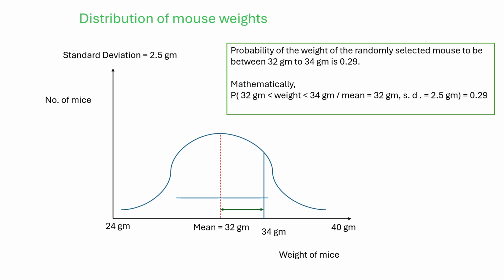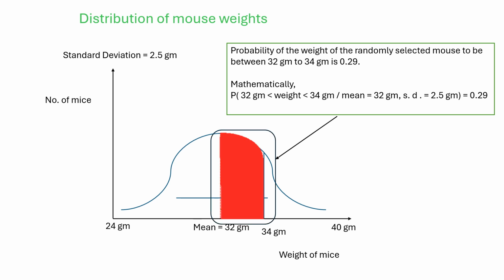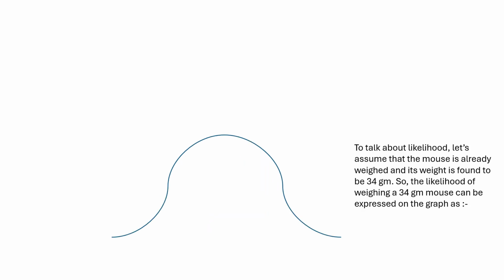So mathematically, this fact can be represented by this equation: probability of weight lying between 32 gram to 34 gram provided the mean is 32 gram and the standard deviation is 2.5 gram is 0.29. So how can this fact, this probability, be represented on this graph? So this probability can be represented on this graph by denoting it by the area falling under this particular interval of 32 gram to 34 gram. This is probability. Now we move to likelihood.